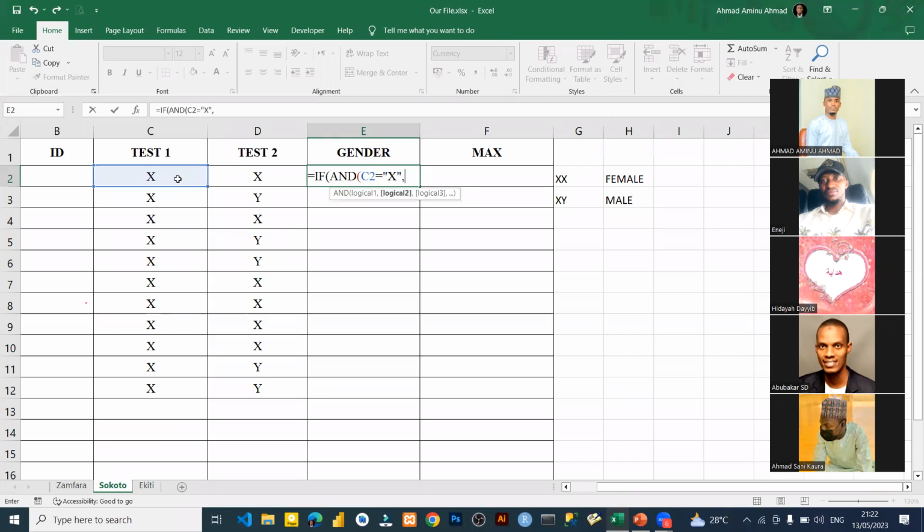That's for the logical one. Then we come to D2, that is for logical 2. If D2 is equals to X again, so we are done with the logics. Then we close our bracket, then we put comma. So now these are the two logics that we want to compare. It can be more than two logics. We can put 2, we can put 3, we can put 4, we can put 5.